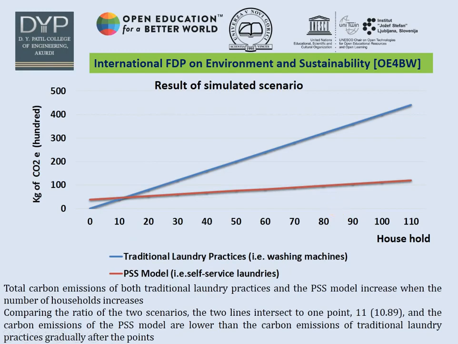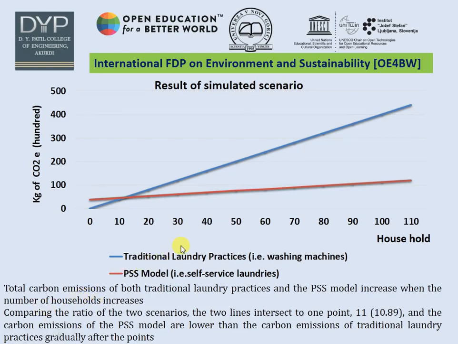This is the simulated result for 360 types of washing machines, compared again with the PSS model. The total carbon emissions of both the traditional laundry practice and the PSS model increase as the number of households or washing machines increases.